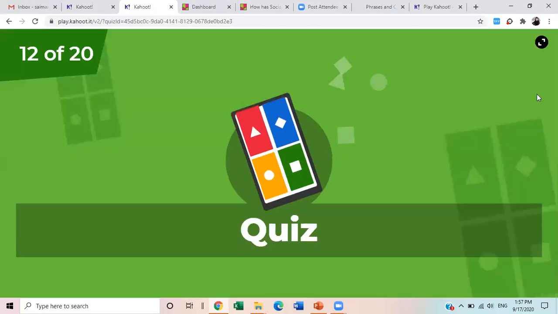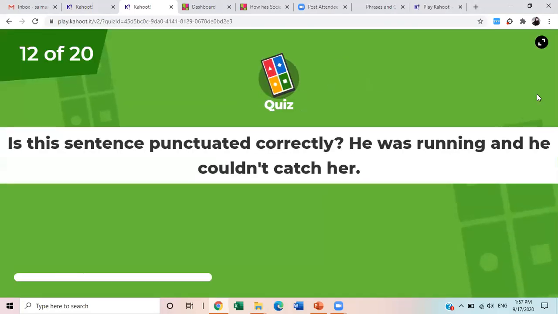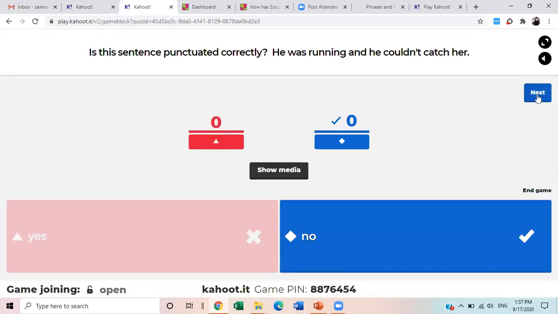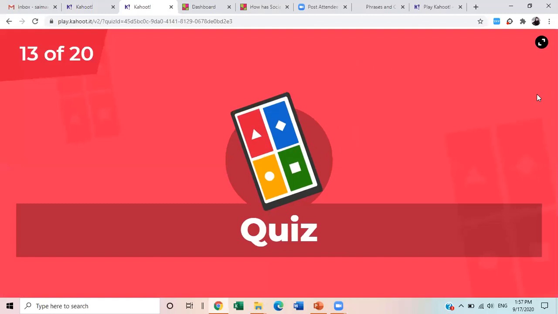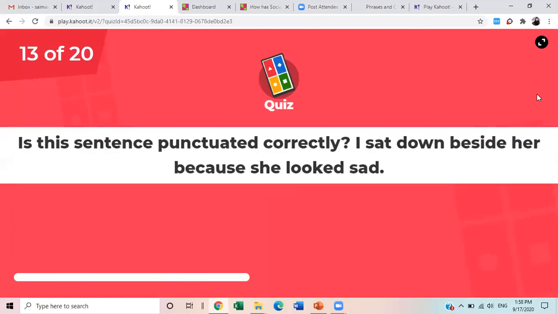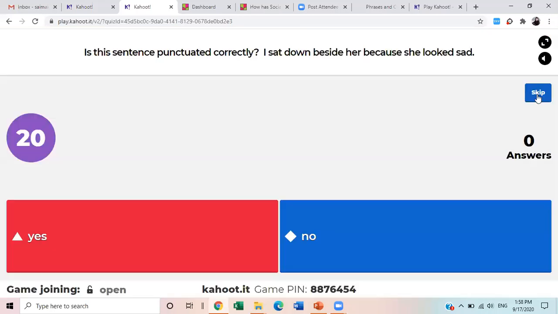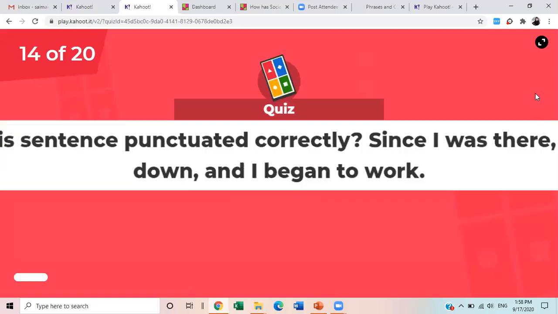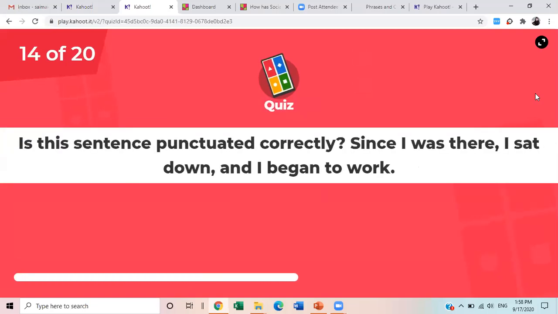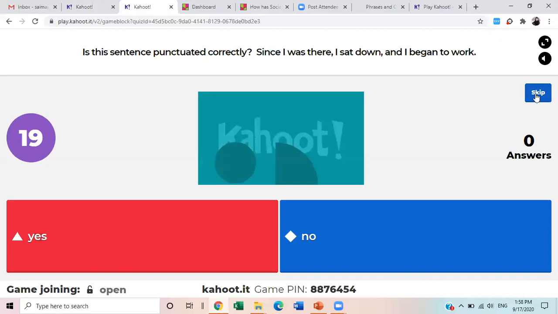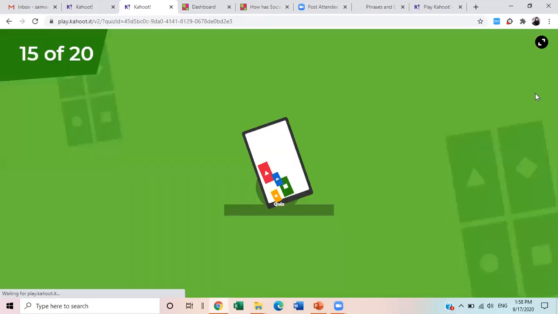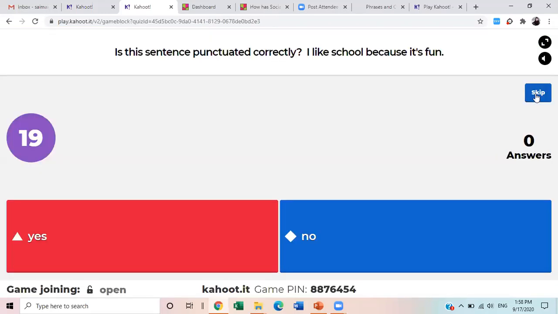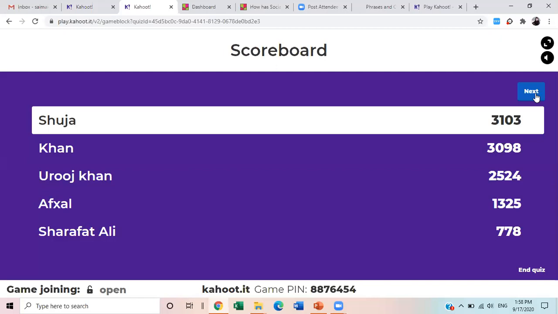All right, so I'm skipping this. All these punctuated sentences I'm skipping, and then I'll stop at one of the questions which I would like you to answer. We will skip that as well. Let's see what the next question is. All these punctuation sentences and questions I'm skipping, and then the last four questions.